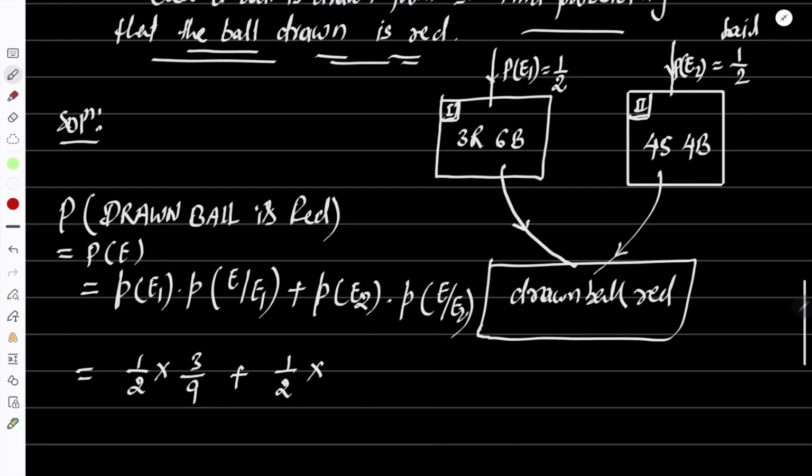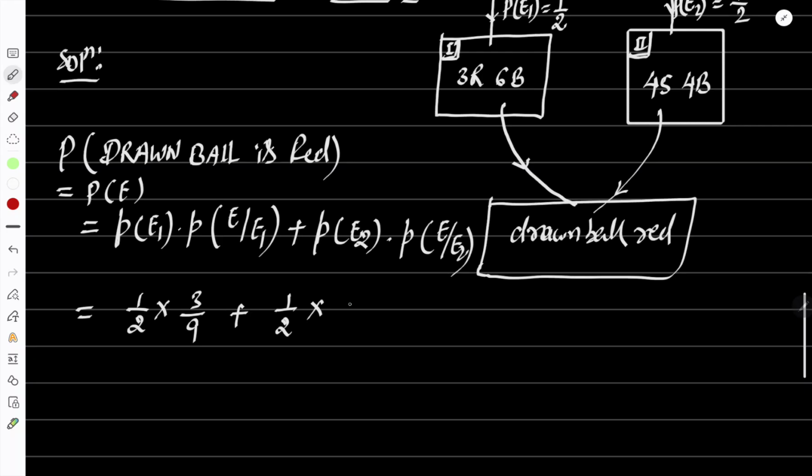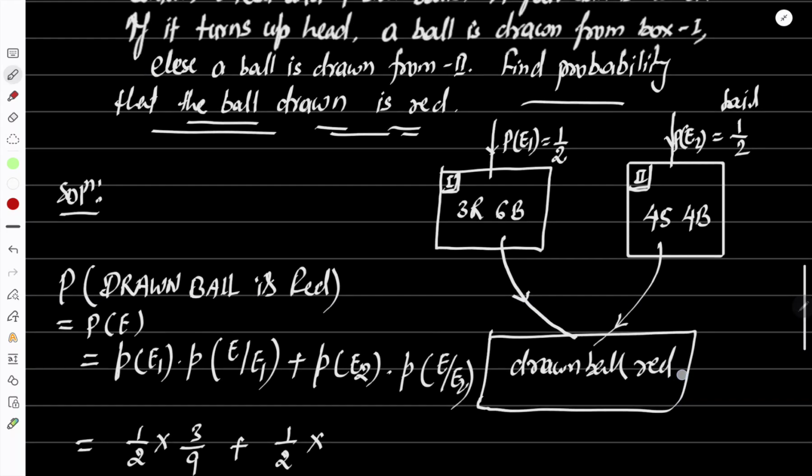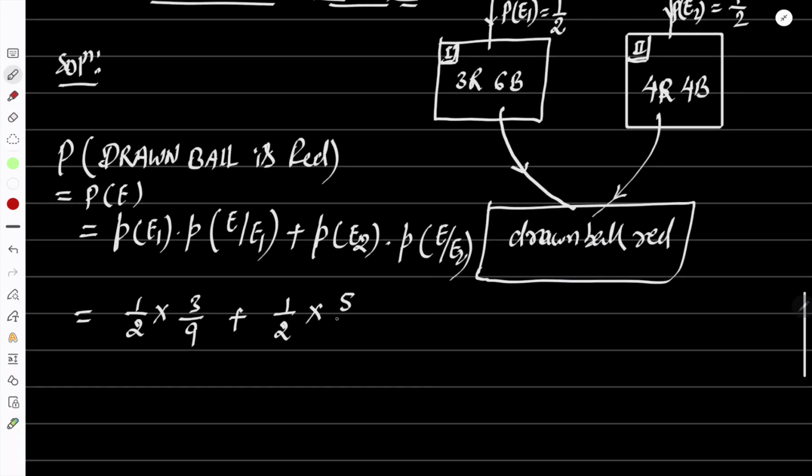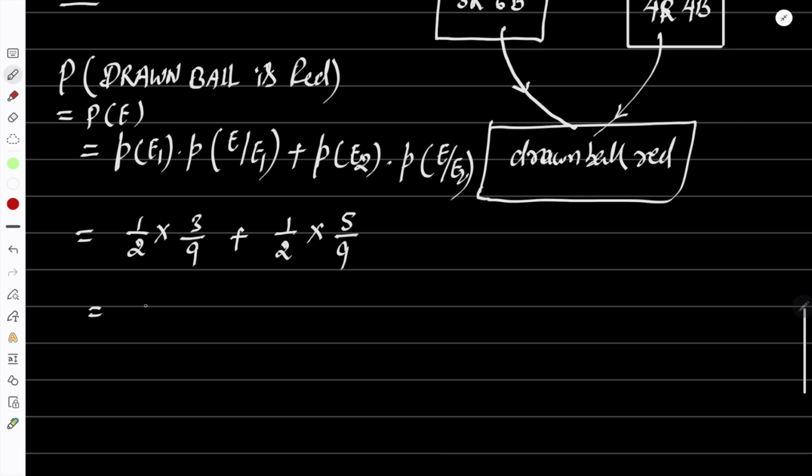And now you draw the ball from box 2, where there are 5 red balls, so it is 5 by 9. So 1 by 2 into 3 by 9 gives 3 by 18, and here 5 by 18, so we get 8 by 18, which is 4 by 9.